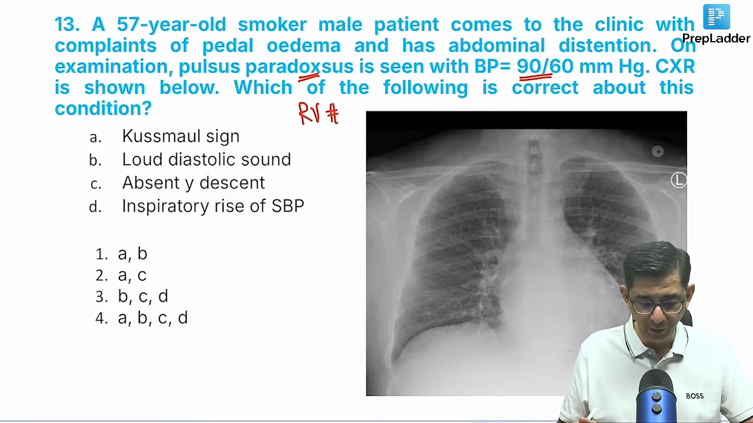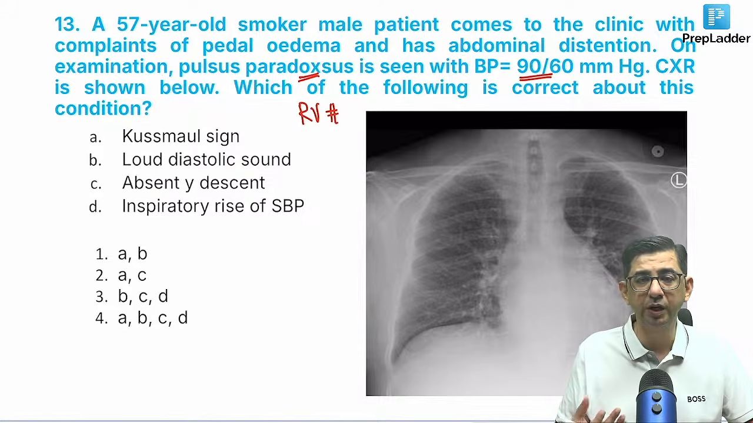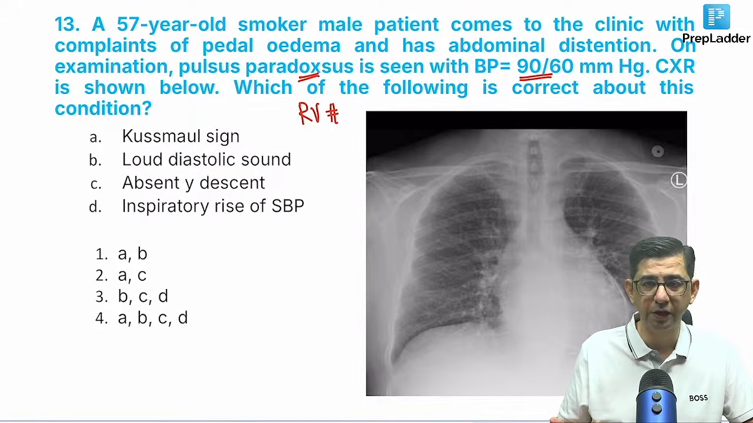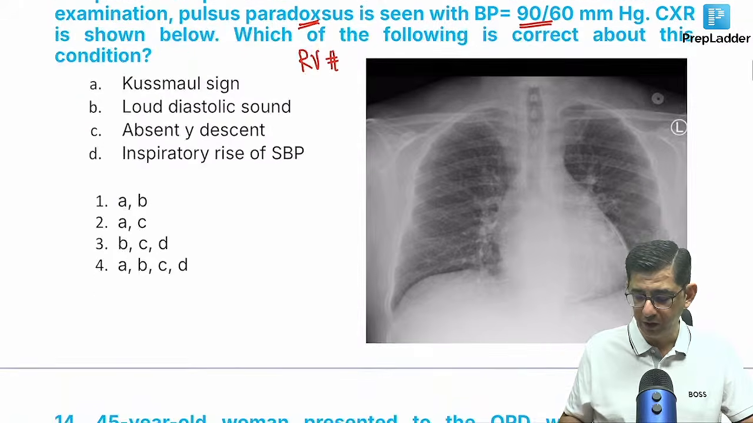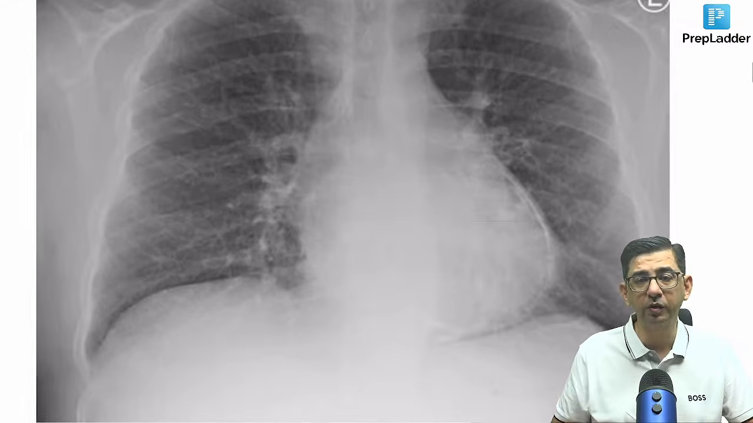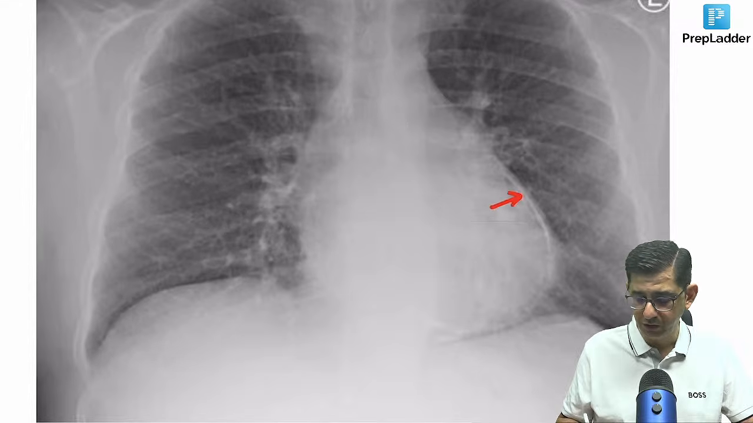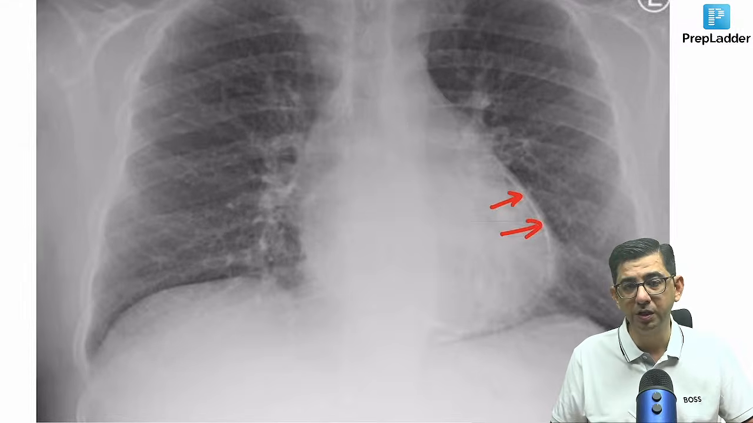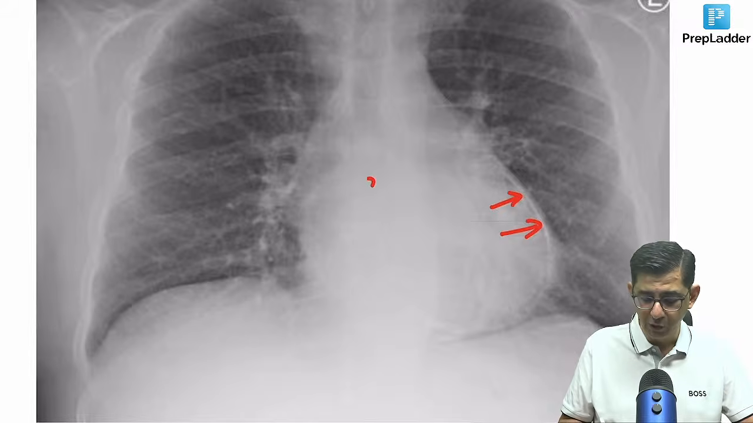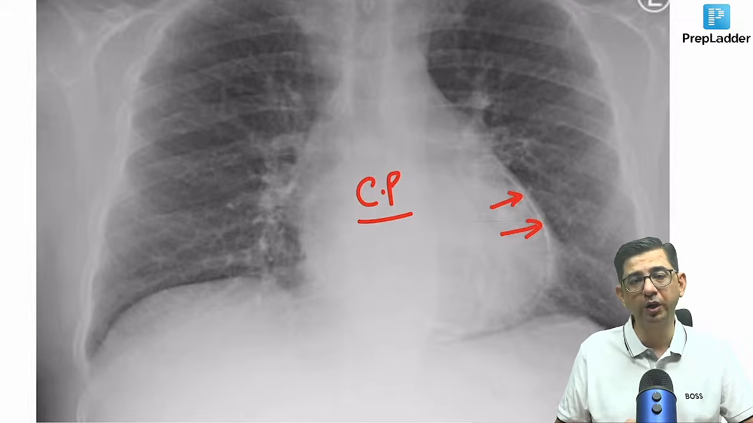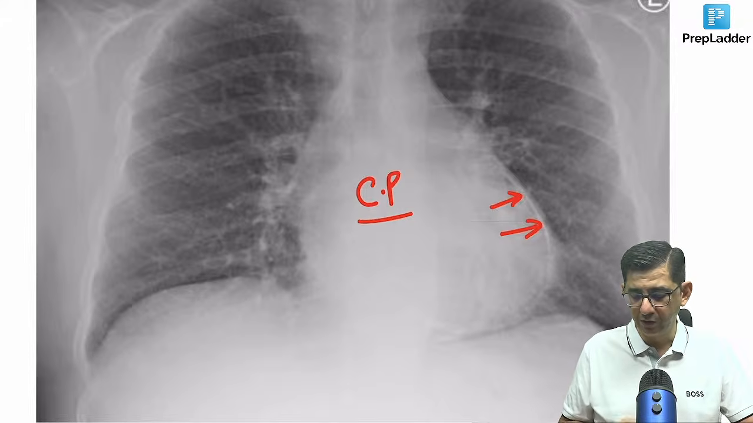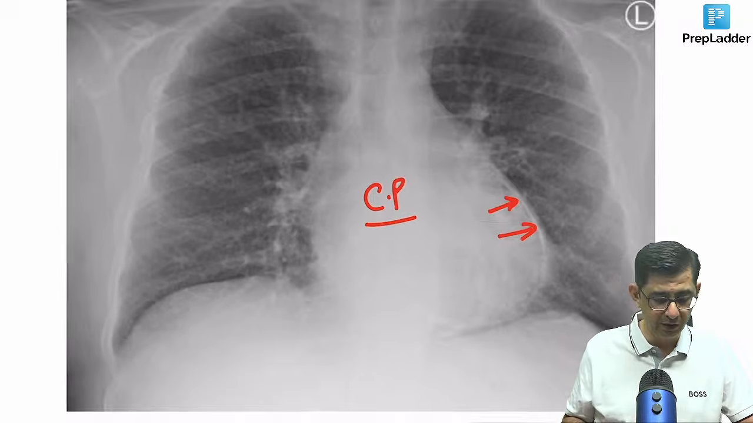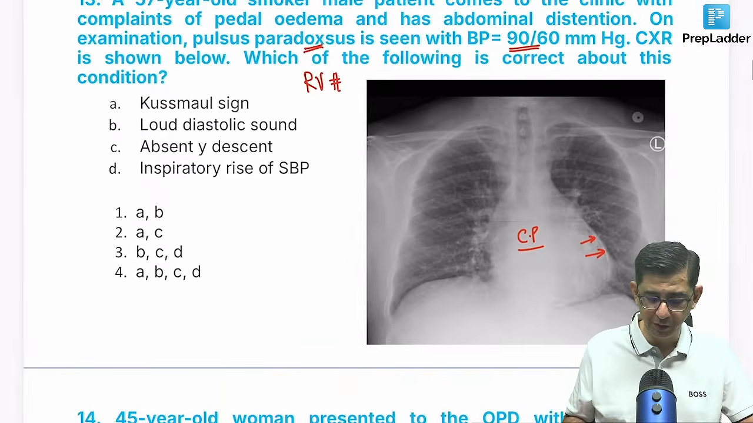Then there is a mention of pulsus paradoxus in this patient. The moment I say pulsus paradoxus, 2 things should come to your mind: either it is a question of cardiac tamponade or it is a question of constrictive pericarditis. Now, if you check the X-ray in this particular case, the cardiothoracic ratio is normal. Rather, you can see a lot of calcification outside the heart. Pulsus paradoxus is seen in both tamponade as well as constrictive pericarditis. This person has a lot of calcification outside the heart, and the cardiothoracic ratio is perfectly fine.